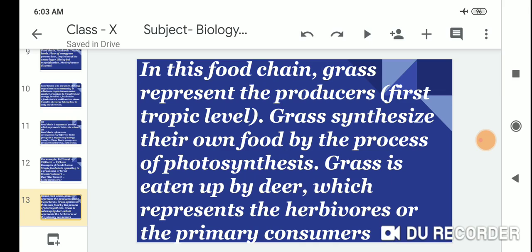In this food chain, grass represents the producer, the first trophic level. Grass synthesizes its own food by the process of photosynthesis. Grass is eaten by deer, which represents the herbivore or the primary consumer.